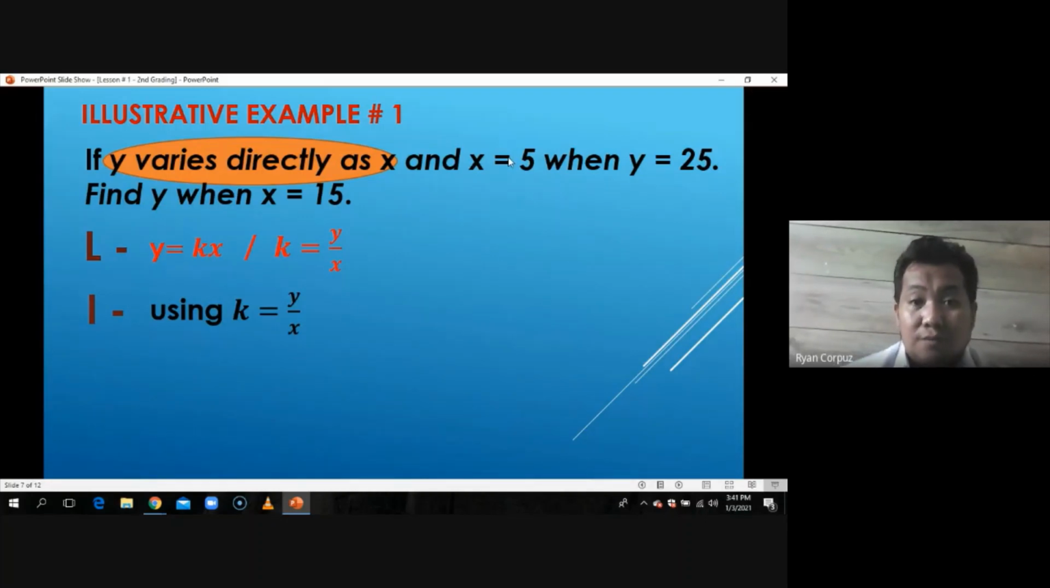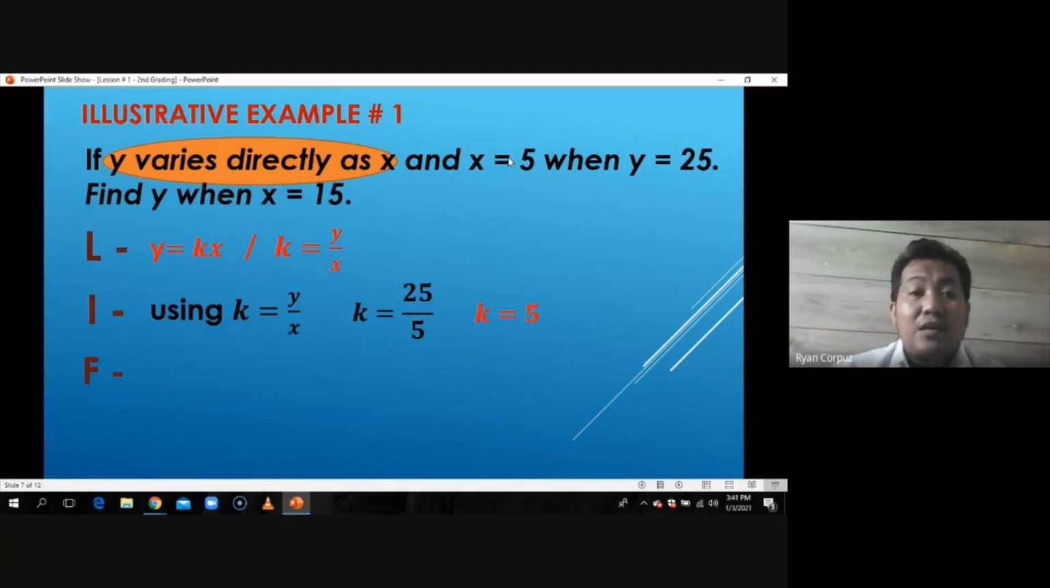These values of x and y are to be used to find the value of k. All we have to do is substitute them into that equation. When we substitute, that will be k is equal to 25, the value of y, over 5. Simplifying it, k is equal to 5.